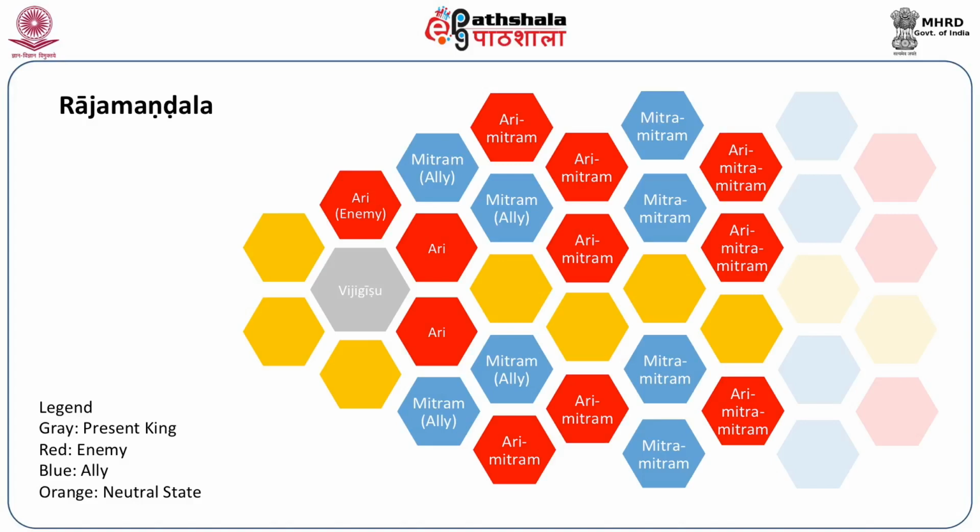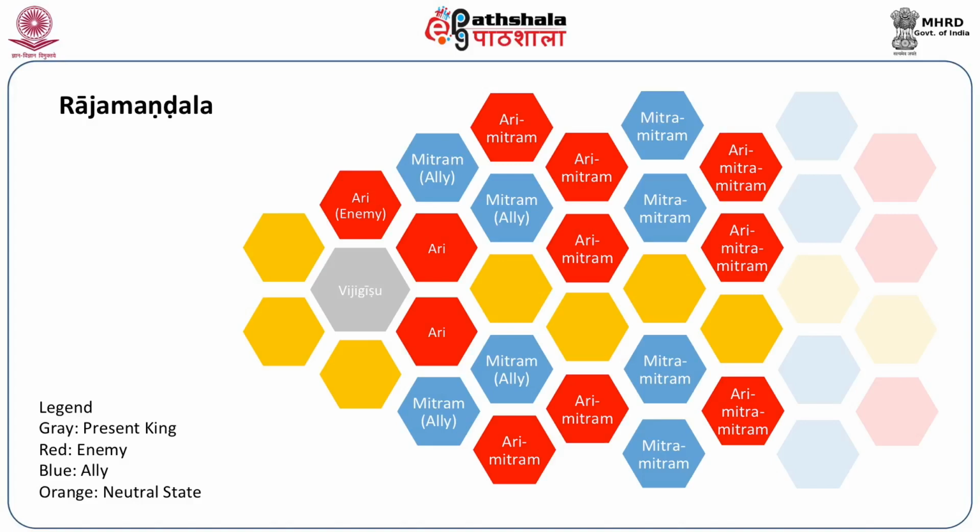Similarly, we go to the third layer, that is the neighbor of the neighbor of neighbor. He is called Arimitram, that is friend of the enemy. Initially, the first level neighbor is the enemy, second level neighbor is the friend because he is your enemy's enemy. The third level is the friend of the enemy based on similar logic, and so on it goes on.